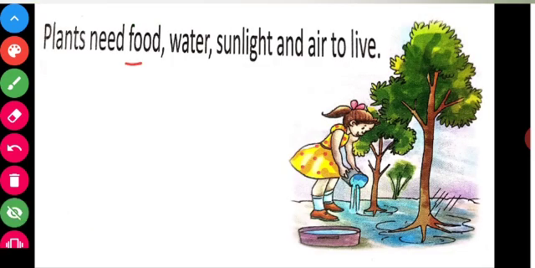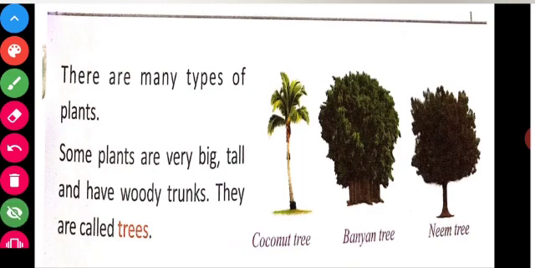Plants need food, water, sunlight, and air to live. There are many types of plants. Some plants are called trees. Coconut tree, banyan tree, neem tree are some examples.